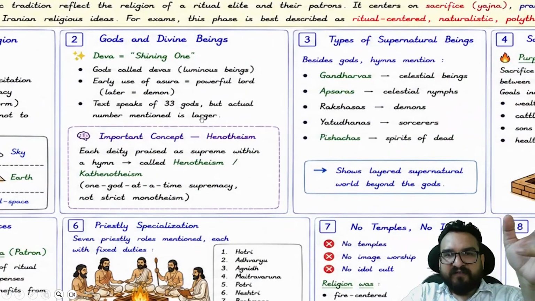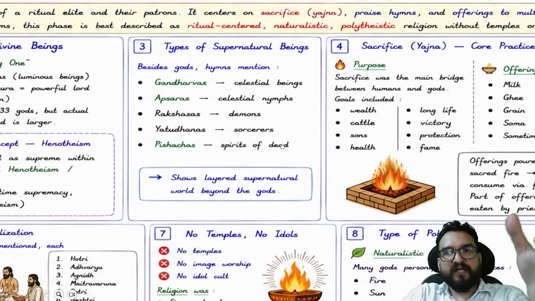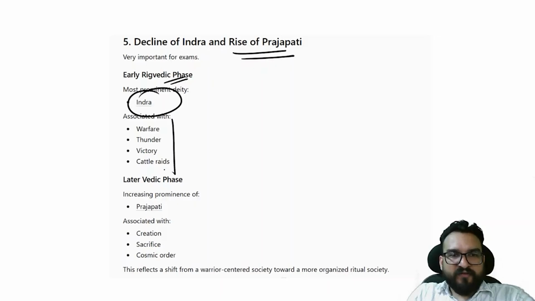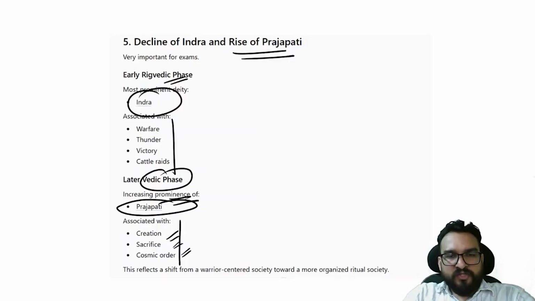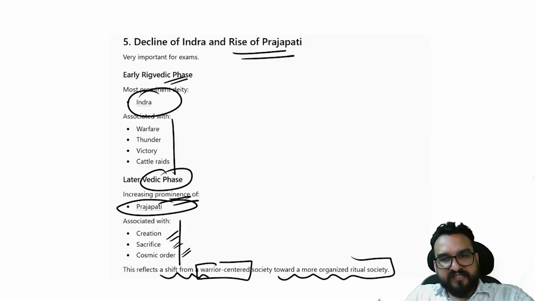Nature of Rigvedic religion: ritual centered. Gods were there, devas, right? Gandharvas, also a type of supernatural beings, like Gandharvas, Apsaras, Rakshasas for demons, right? Pishachas, spirits of the dead as well. Over here you will be finding. Okay. So in this particular part, I have added decline of Indra, rise of Prajapati. Early Rigvedic phase: Indra, warfare. Later Vedic phase: increasing prominence of Prajapati, creation, sacrifice, cosmic order, right? So this reflects a shift from a warrior-centered society towards a more organized ritual society.